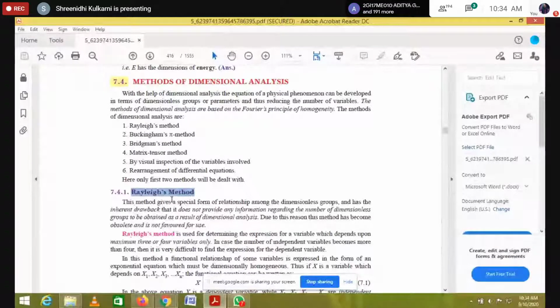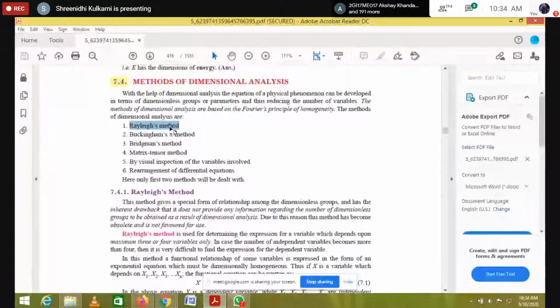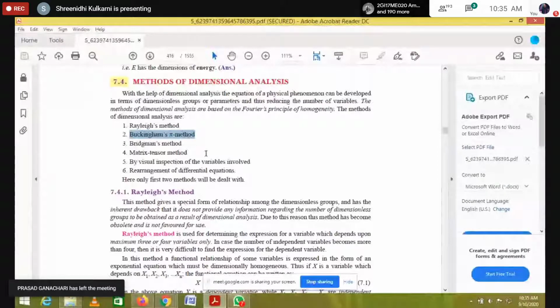So instead of the Rayleigh method, we will go for Buckingham's pi method. The procedure of the Rayleigh method and of Buckingham's pi method are the same, but the Rayleigh method is suitable for only 2 to 3 variables. When variables are more than 3, we go for Buckingham's pi method. This is called dimension analysis, and it has n methods, of which we take only the Rayleigh method and Buckingham's pi method.